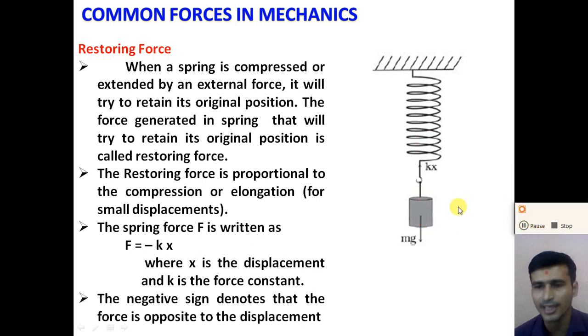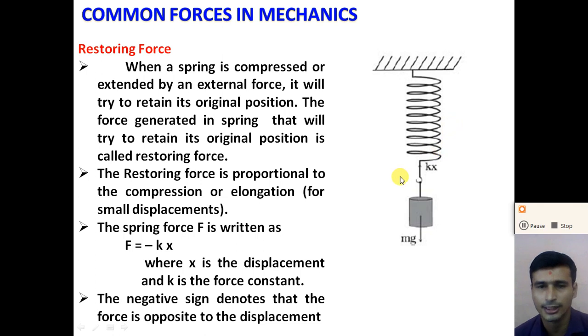So how can we calculate this restoring force? The restoring force exerted in a spring or a string is directly proportional to the compression or elongation for a small displacement. So for a small displacement, the restoring force is directly proportional to the displacement. Suppose by applying an external force, the spring is displaced by x. The displacement of the spring is x.